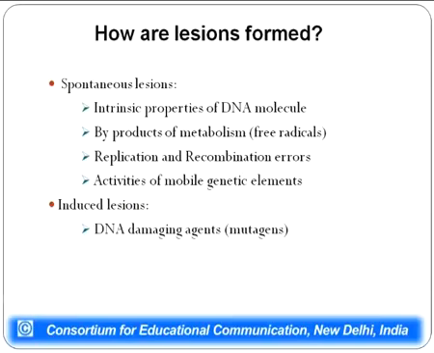Now, these lesions could be arising because of the intrinsic properties of the DNA, or because of the radicals which are formed during various metabolic reactions in the body, and these radicals harm the DNA, changing the consistency of the bases. This could also arise due to replication and recombination errors, and also because of insertion of the genetic elements also known as transposons. Induced lesions occur whenever the organism is exposed to agents which are mutagenic or ionizing radiations. These mutagenic chemicals or ionizing radiations cause damage to DNA, which leads to changes in the structure of the bases and leads to mutation.